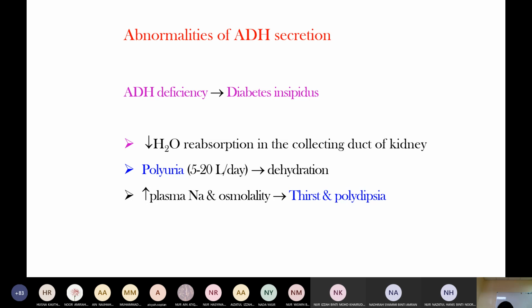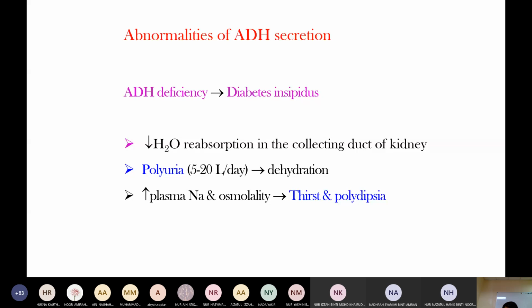Glucose is an osmotically active substance, so it attracts water. So it leads to polyuria. Then in the blood, the glucose is also osmotically active. So there is a water shift from low osmotic pressure to high osmotic pressure.